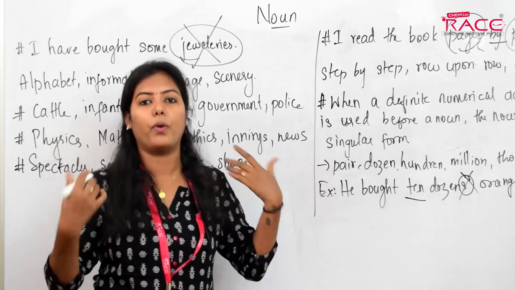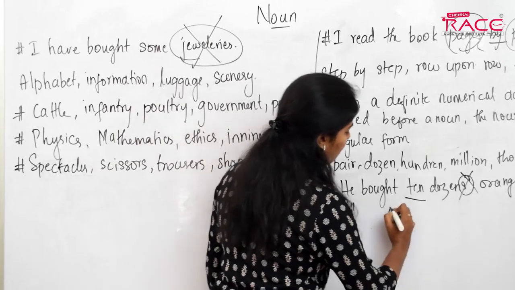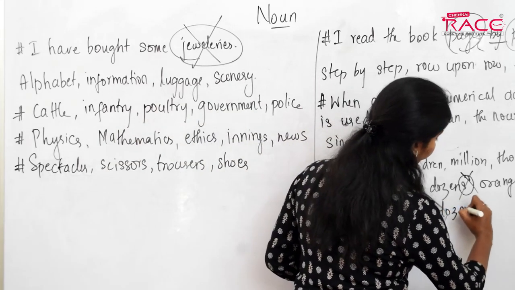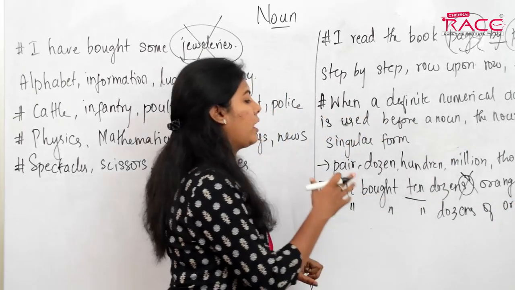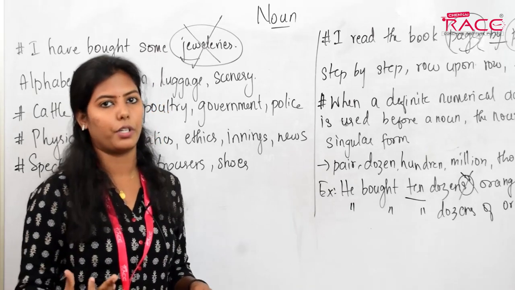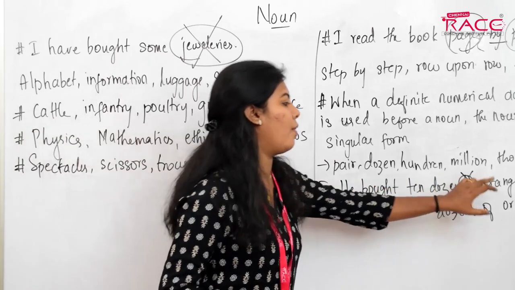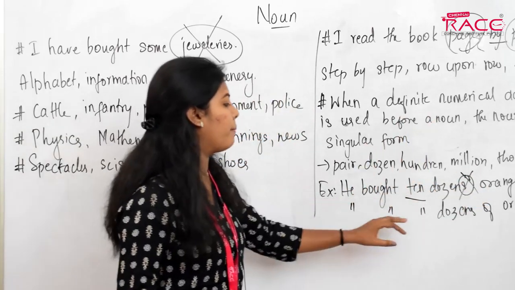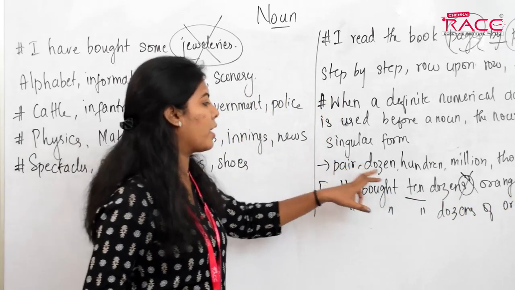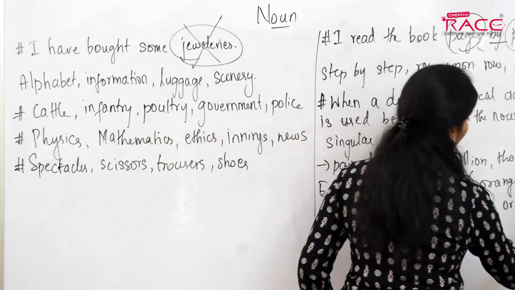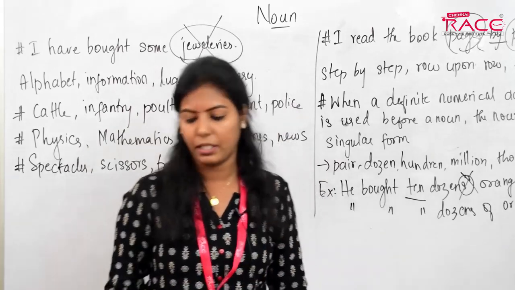Okay, if you want to use 10 dozens together, you can change this sentence. Like I can say he bought 10 dozens of orange. Okay, that's the difference. Okay, hope you guys get it. Okay, this is the last rule. He bought 10 dozen oranges, right? We can also say he bought 10 dozens of orange. Both the sentences are right. I'm just trying to imply the rule in this sentence, nothing else. You can write them in both ways.